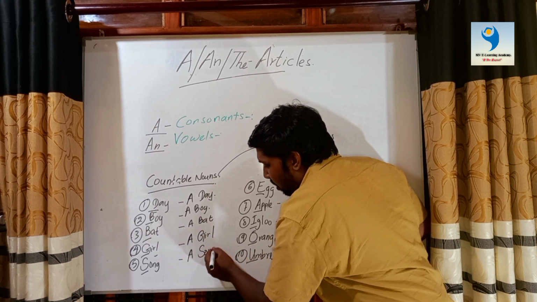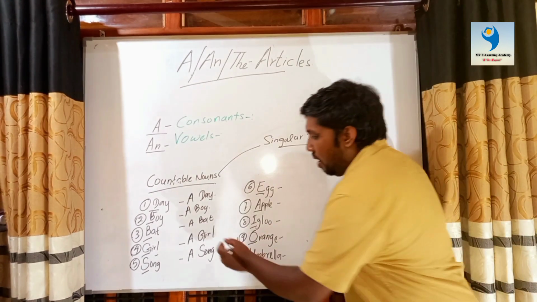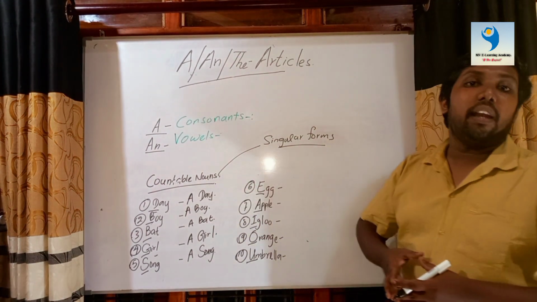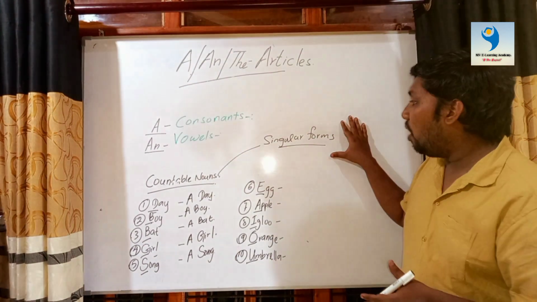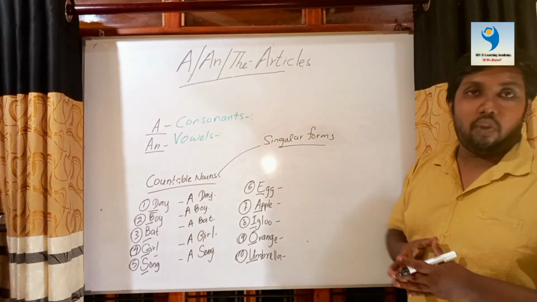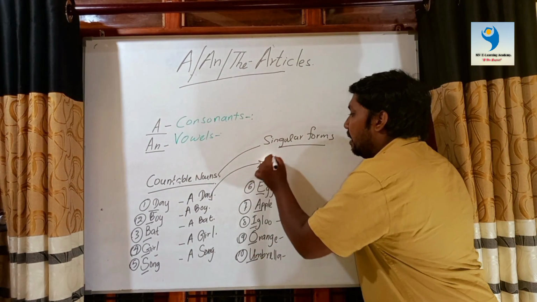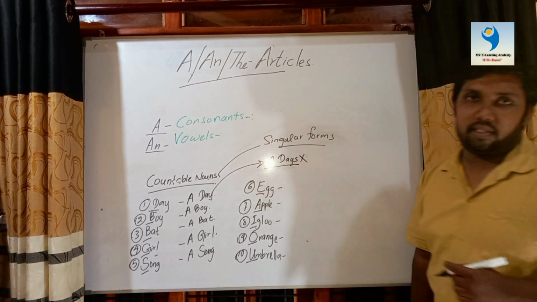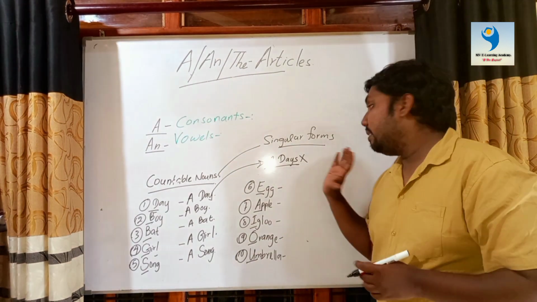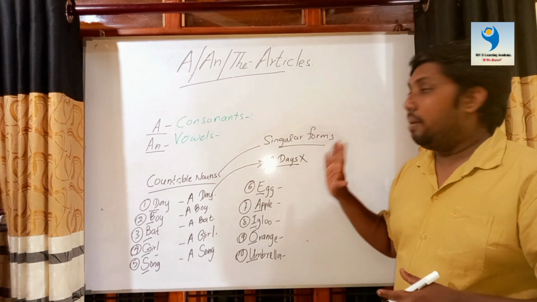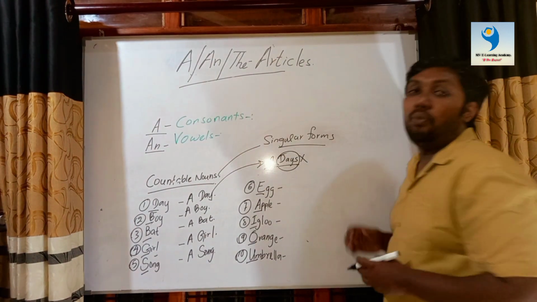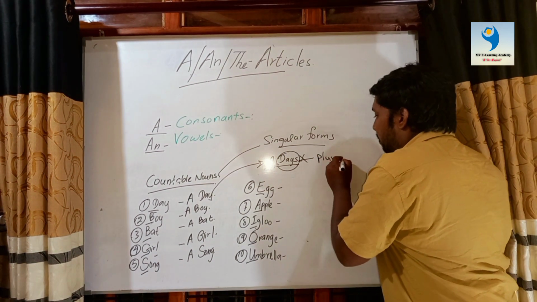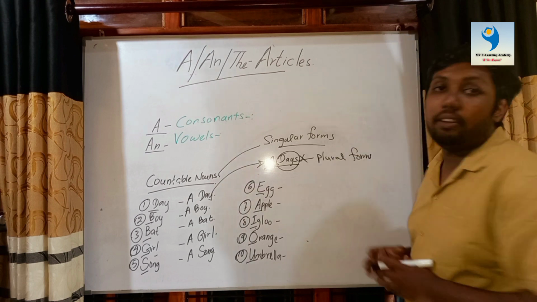A song. Now, as I have told you, we are not going to use an article with an uncountable noun, or with plural forms. Now, if we say a days, it's wrong. It's considered a grammatical error, because the word days is a plural form. So we have to keep it always in our mind.